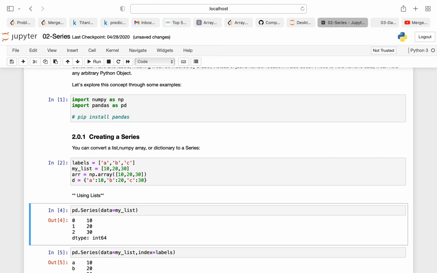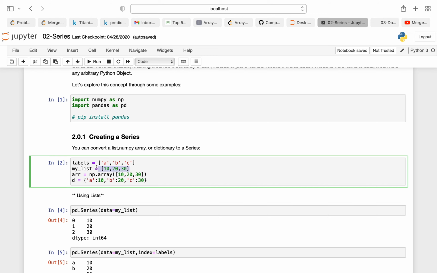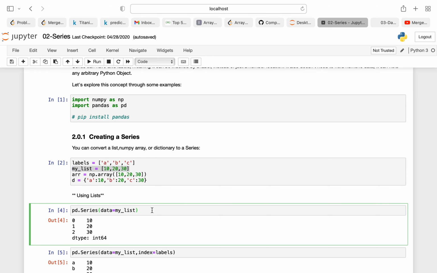Now we want to create our series using list with a different approach. So what I'll do is pd.Series. pd.Series is the standard way of creating a series, and the data I want to pass is this list. At the top I declared labels, my list, one array and one dictionary. When I pass this, as you can see, I have a series which has index as 0, 1, 2 and data as 10, 20, 30.